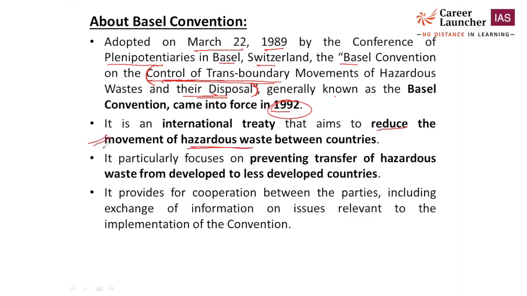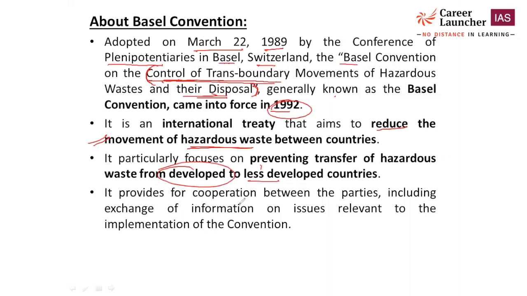So this point is important. It is an international agreement that controls the trade. Trade should not be done on such products that are considered harmful to human health and the environment. It particularly focuses on preventing the transfer of hazardous waste from developed to less developed countries. Most developed countries are dumping all their waste products in less developed countries, which affects the environment of those countries. So this agreement focuses on how we should control the transfer of such hazardous waste from developed to less developed countries.